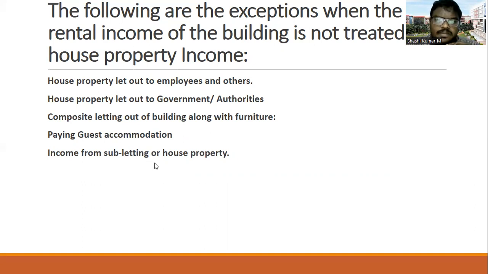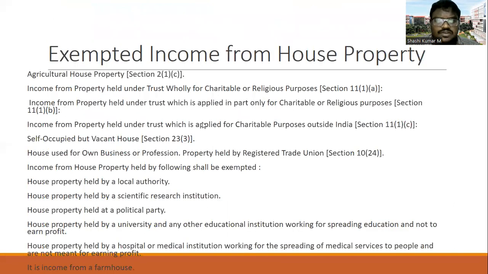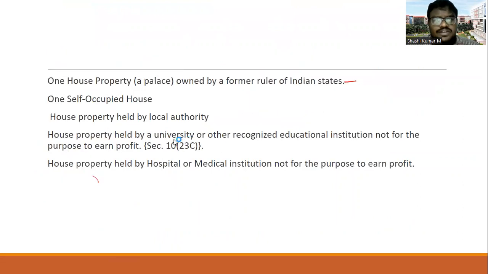What do you mean by subletting? Say, for example, Mr. X stays in a house property, whereas X is letting the house to Mr. Y. In that case, that is known as subletting. So in that case, it doesn't come under income from house property, it comes under income from other sources. And the different types of house properties are self occupied property and house property held by local authority. So these are some of the house properties what we